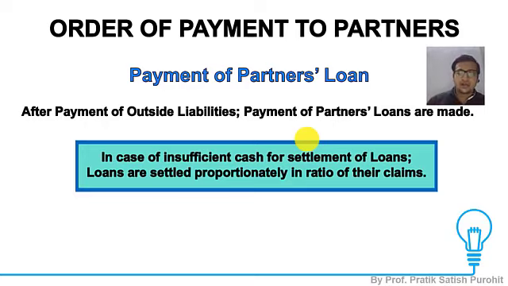Since I will distribute them in 1:3, no more fund is left. So the remaining amount of loan and the capital will be deficit and will be lost to the partners. This is something which is to be noted in case of insufficient cash that is left in the business in terms of claims to the partners.